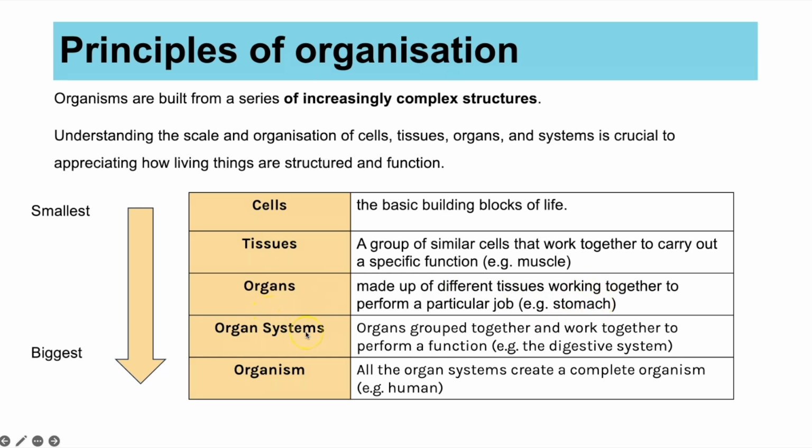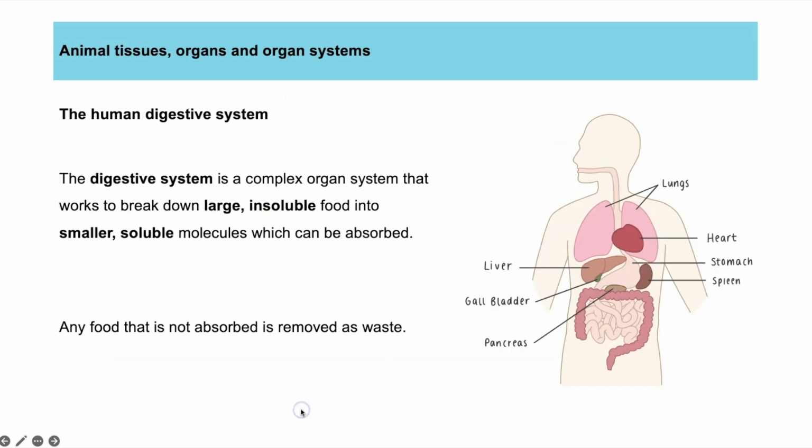And then organ systems are lots of organs grouped together, which work together to perform a function, like the digestive system, which we'll be covering. And then the largest is an entire organism, which means a living thing, and organisms are made up of different organ systems working together, and an organism could be a human, for example.